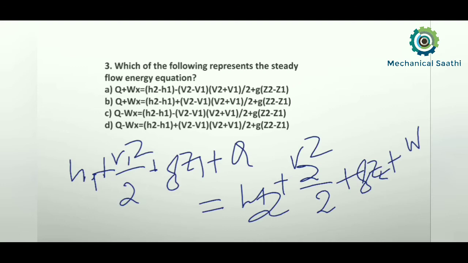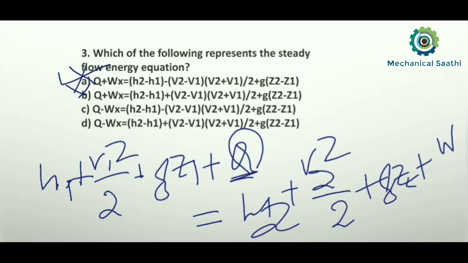So if I look at option A, q plus w, here you can see q is on this side and w is on this side. So q plus w can never be done. So from here we can see both option A and option B cannot be our answer. Now let us check option C: q minus w. Both C and D may be the answer. So now let us try to check the other parts.